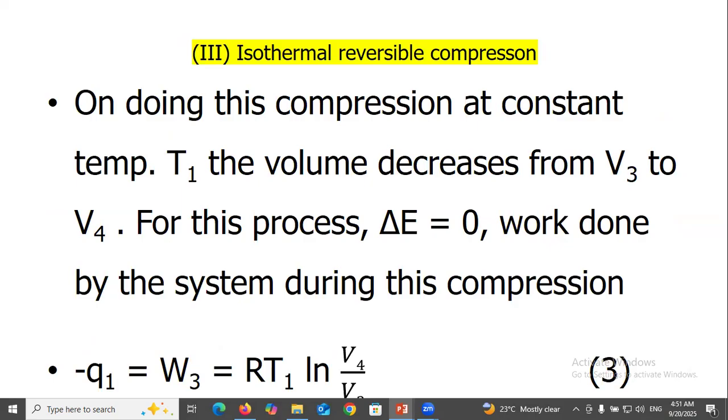Isothermal reversible compression. On doing this compression at constant temperature T1, the volume decreases from V3 to V4. For this process, delta E equals 0. Work done on the system during this compression, minus Q1 equal to W3 equal to RT1 ln V4 over V3.